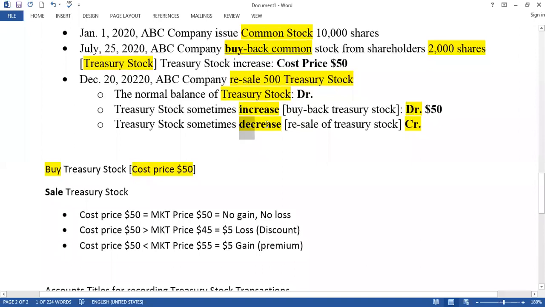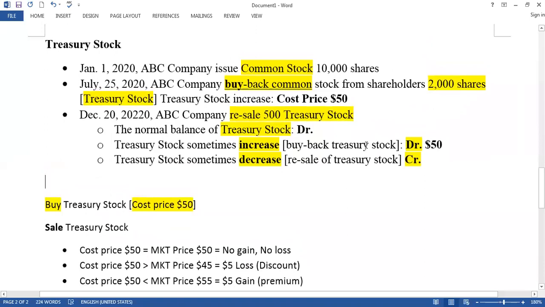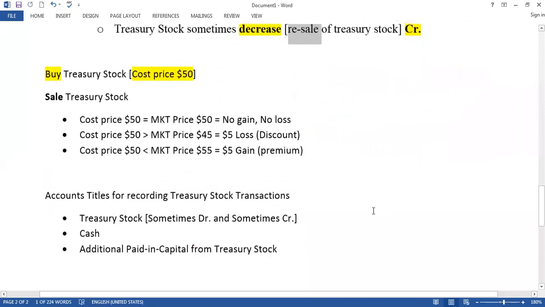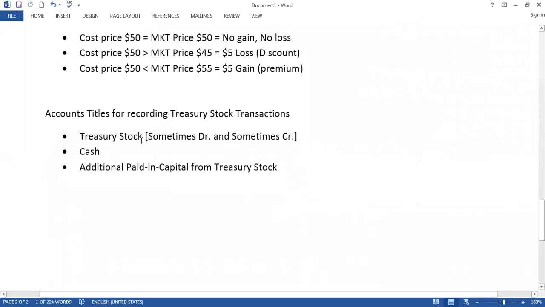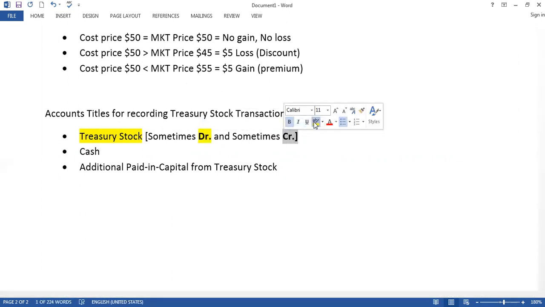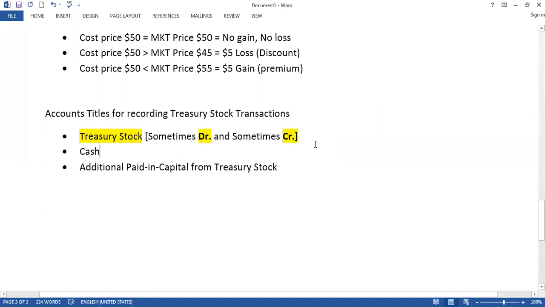And treasury stock decrease means credit. When we buy back, our treasury stock increases, and when we resell, our treasury stock decreases. Clear? So treasury stock is one account, and it is sometimes debit and sometimes credit. And I already explained when it is debit and when it is credit, right? Do you have any question?